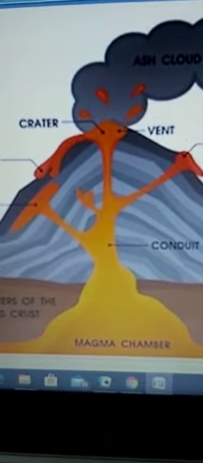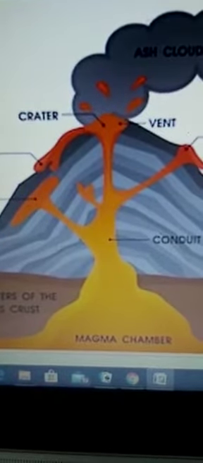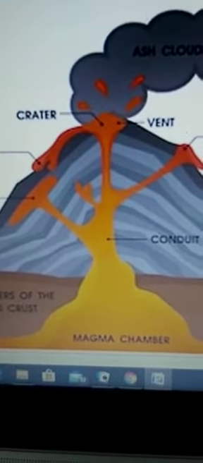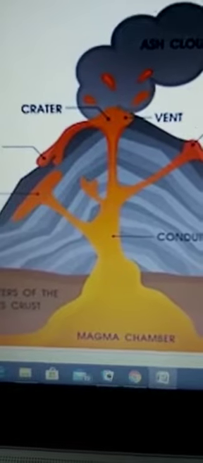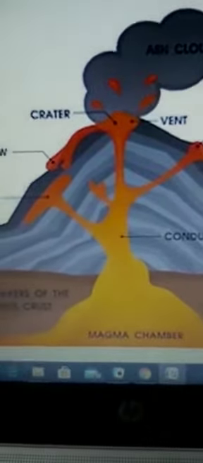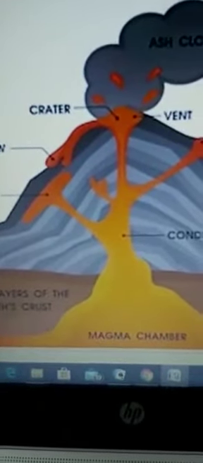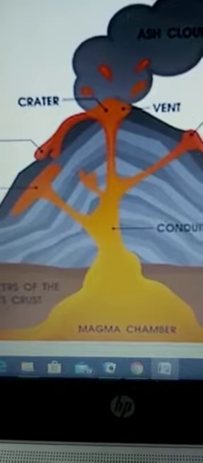It is along these plate boundaries that the crust is weakened and through which the hot magma gushes out, leading to volcanic eruption. Wherever the earth's crust is weak, they come out from that place.